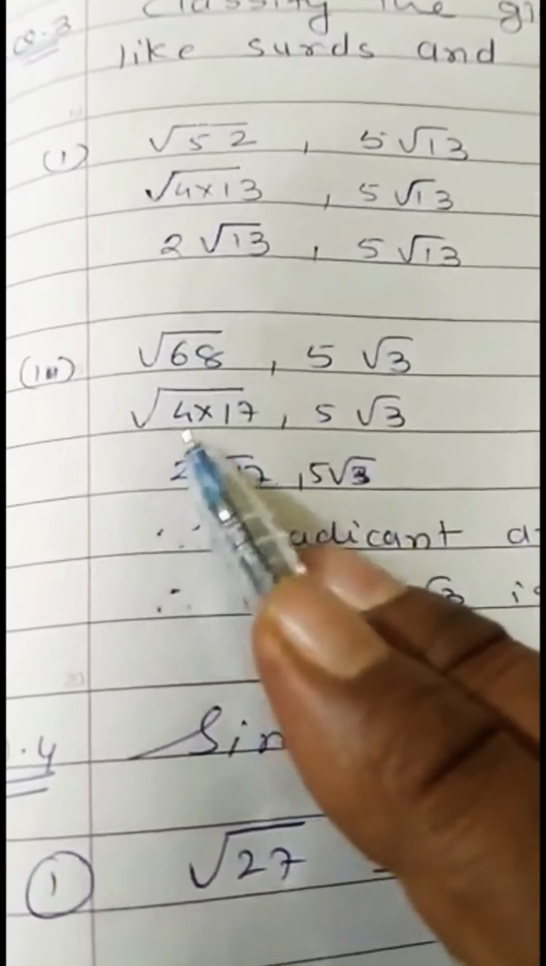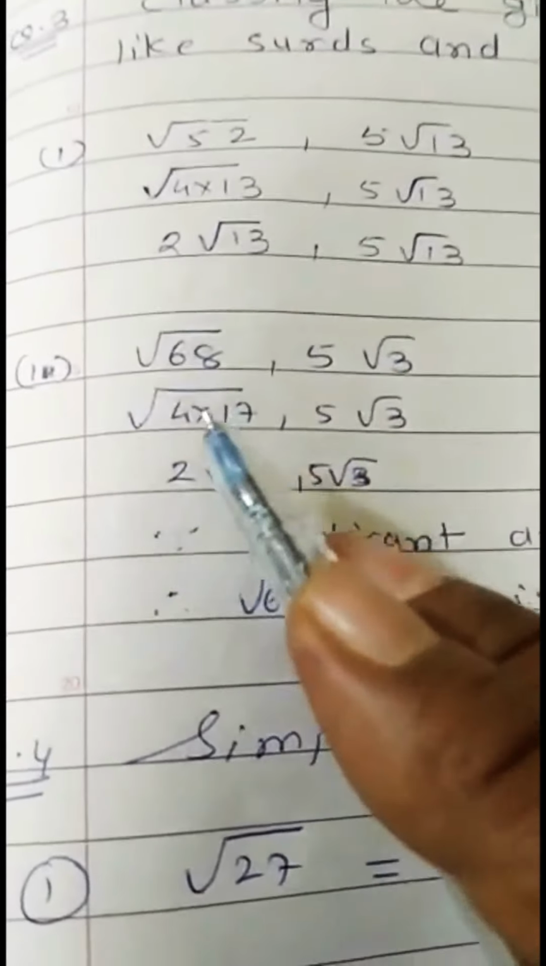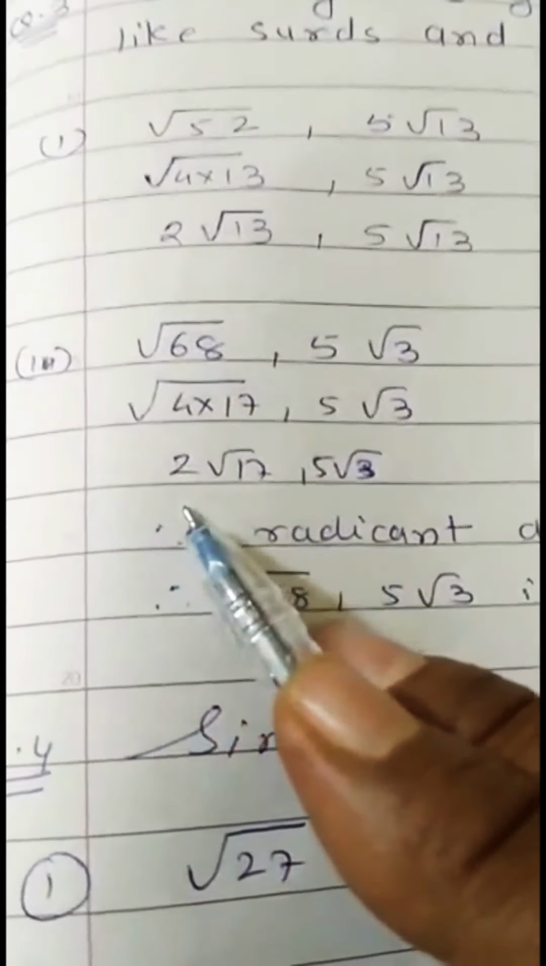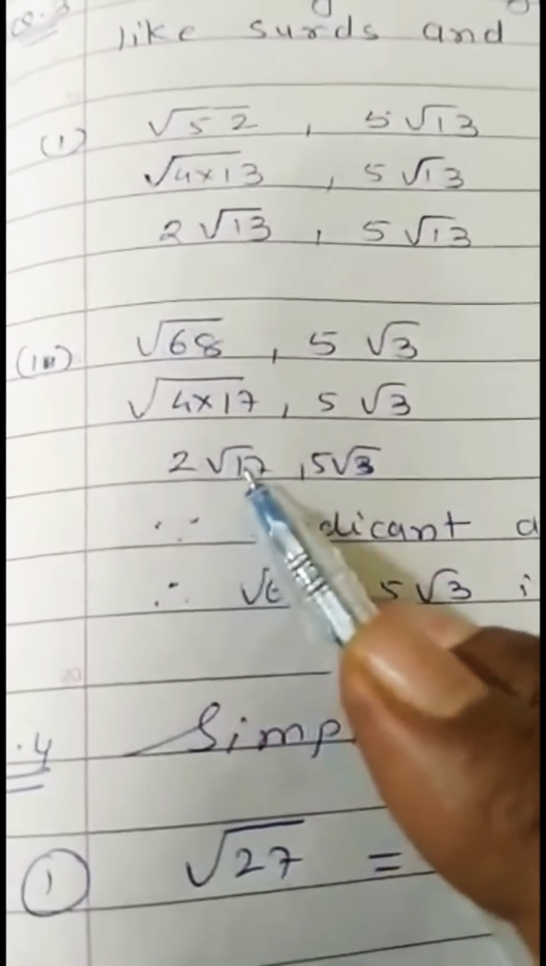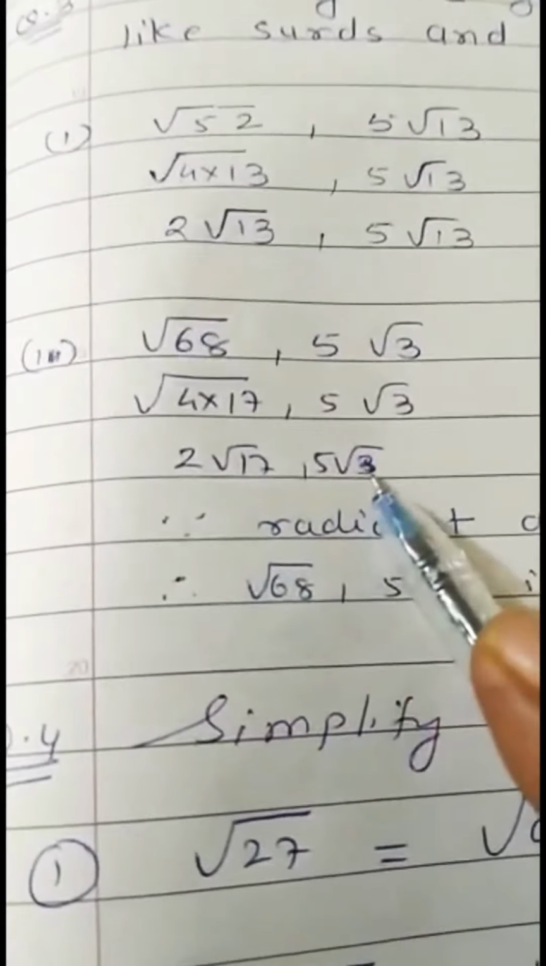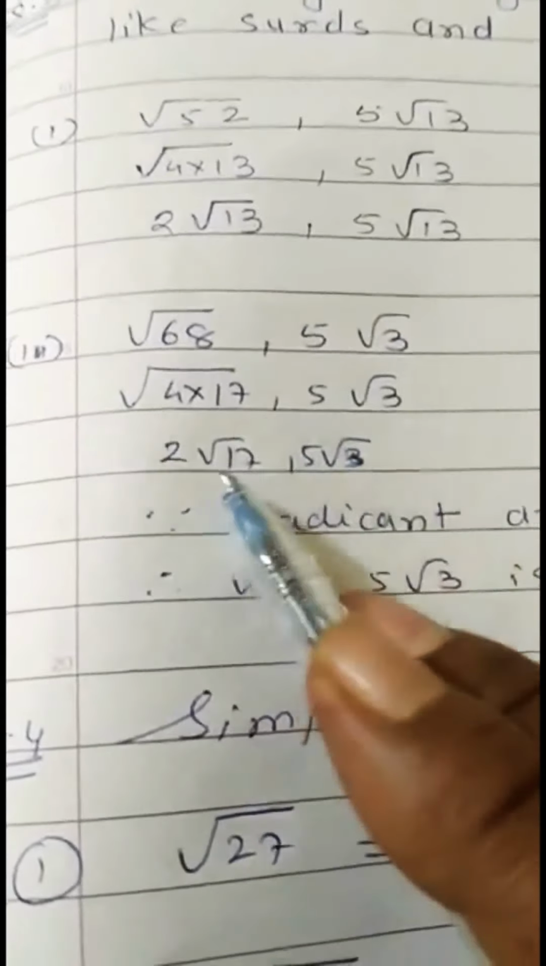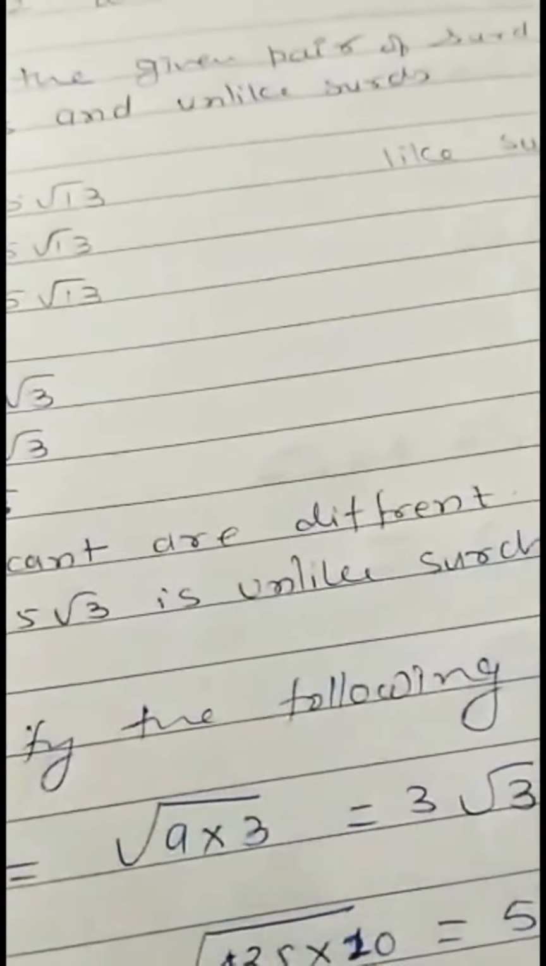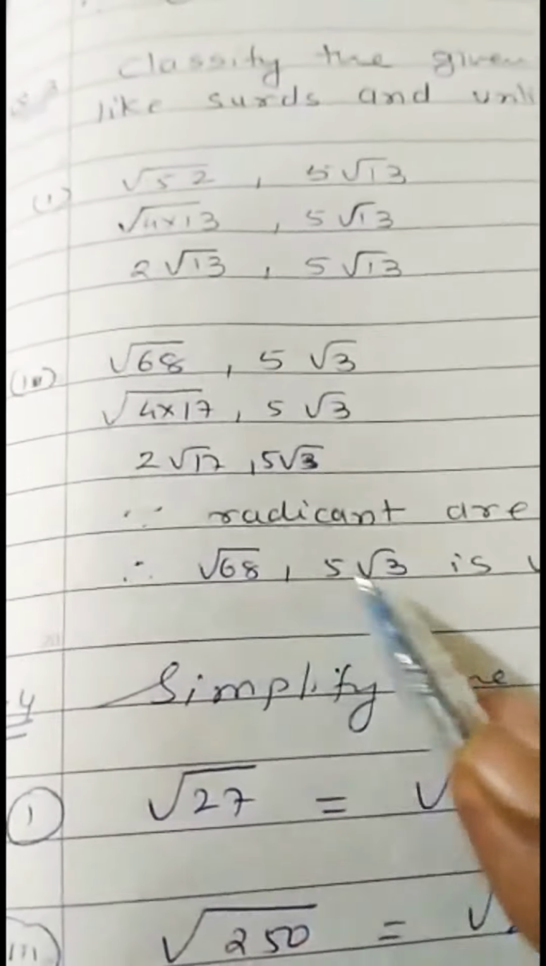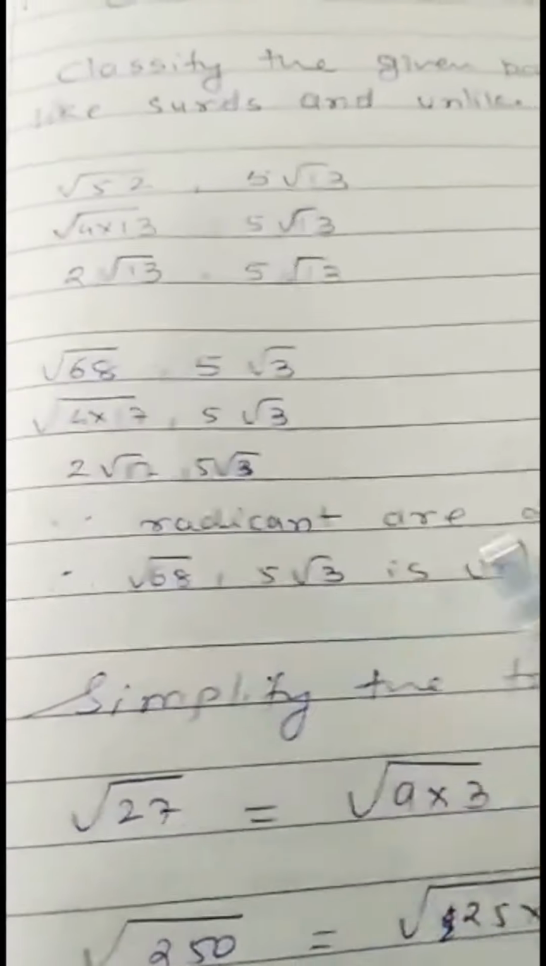Root of 68, you can write as 4 into 17. Simplify it, bring 4 outside, it becomes 2 root 17. One radicand is 17, another radicand is 3. So these are different radicands. The radicands are different, so these two surds, root 68 and 5 root 3, are unlike surds.